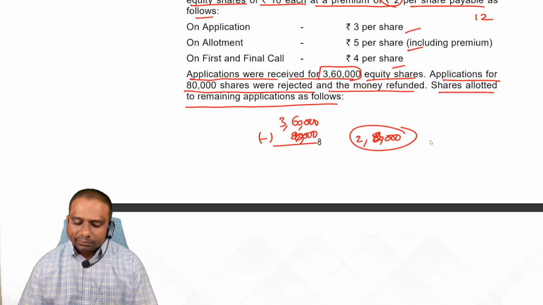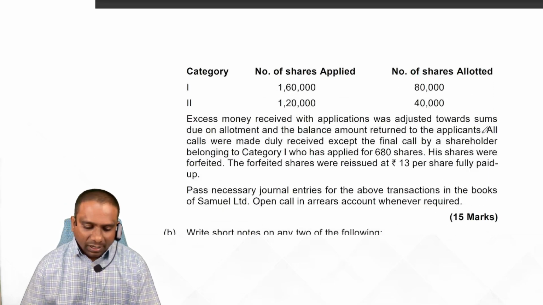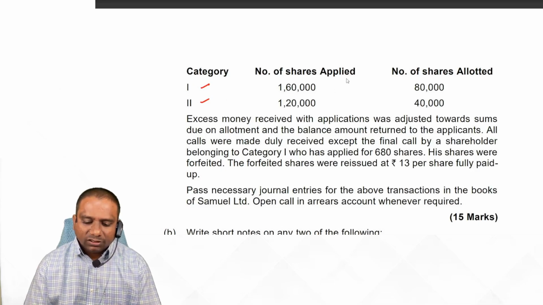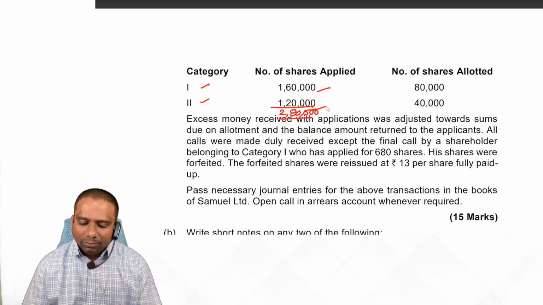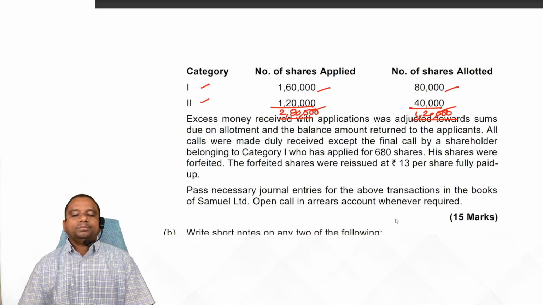Look at it. Now we have total 2,80,000 applications. Category 1 and 2. Number of shares applied 1,60,000 and 1,20,000. Total number of shares 2,80,000 applied. To them, generally we allotted only 80,000 and 40,000. Check, total not exceeding 1,20,000. Fine.